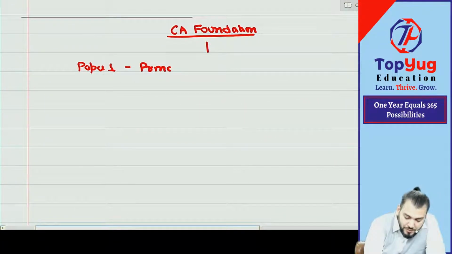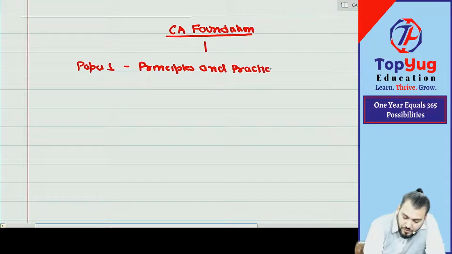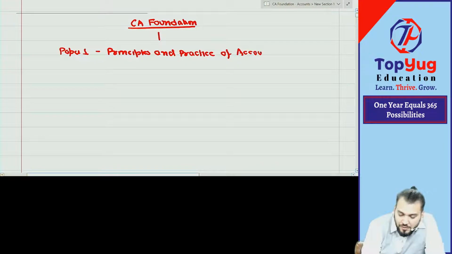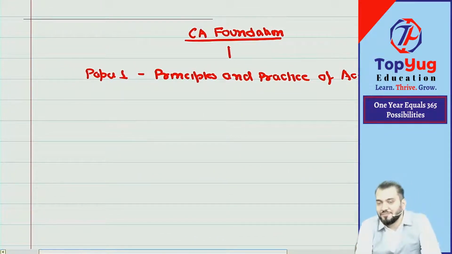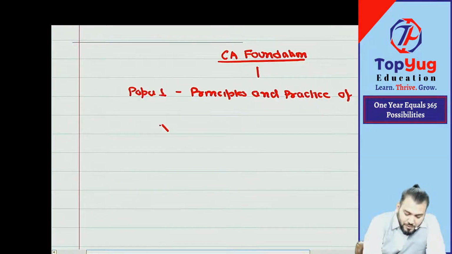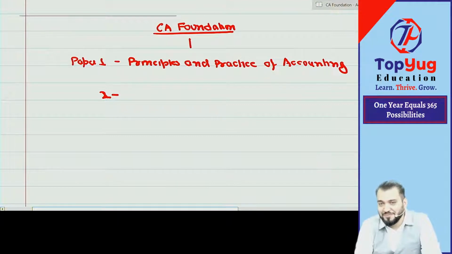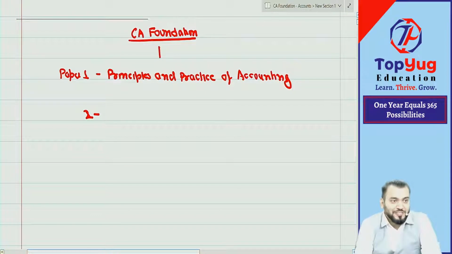Principles and practice of accounting. Very good. Understood. Of course, I will take your accounting subject. Correct? I will help you in accounting subject. Don't worry about accounts. I will be with you till you become CA. So you need to be with me.